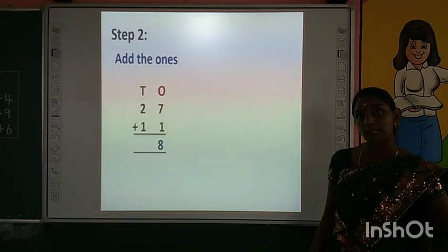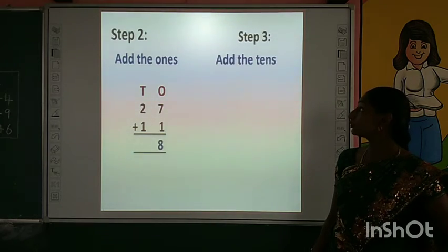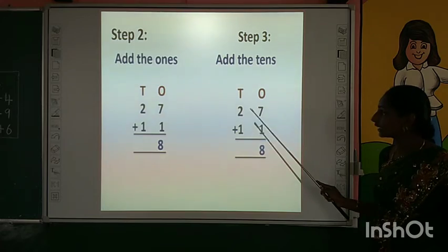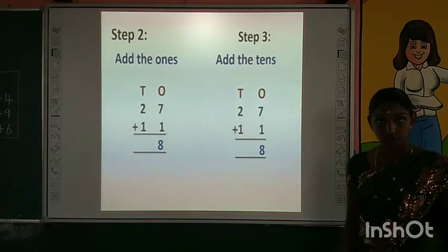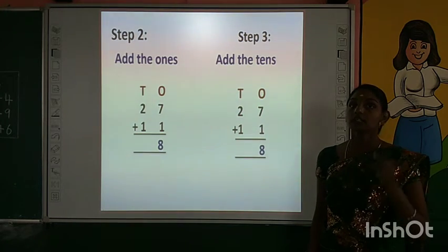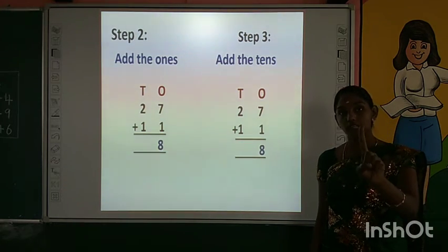What is the third step? Yes, next we have to add tens. What are the numbers in tens place, children? See, 2 and 1. Now we are going to add 2 and 1. For that we have to keep number 2 in mind and take one finger.